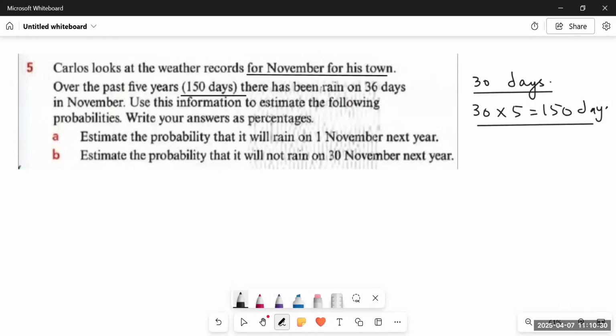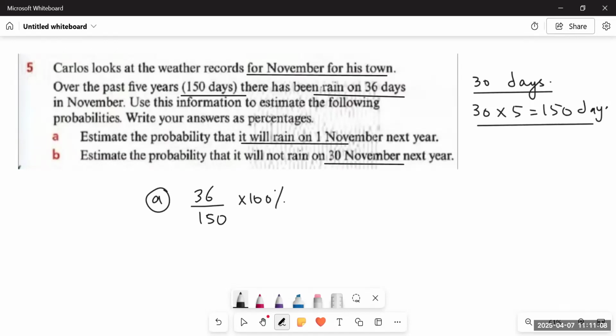First, we have to estimate the probability that it will rain on 1st November next year. So how many times did it rain? Only 36 days. So the probability of getting rain would be 36 upon 150 multiplied by 100%. And estimate the probability that it will not rain on 30th November. They are basically asking what the probability is that it will rain on any day in the next November, or that it will not rain on any day in the next November. So it doesn't affect your answers.